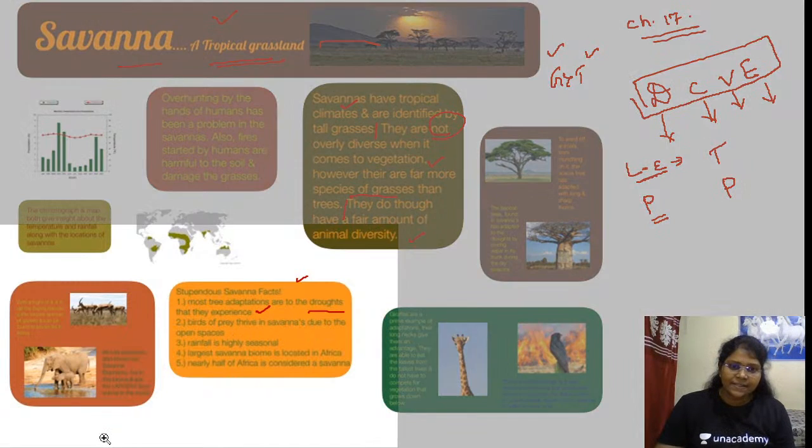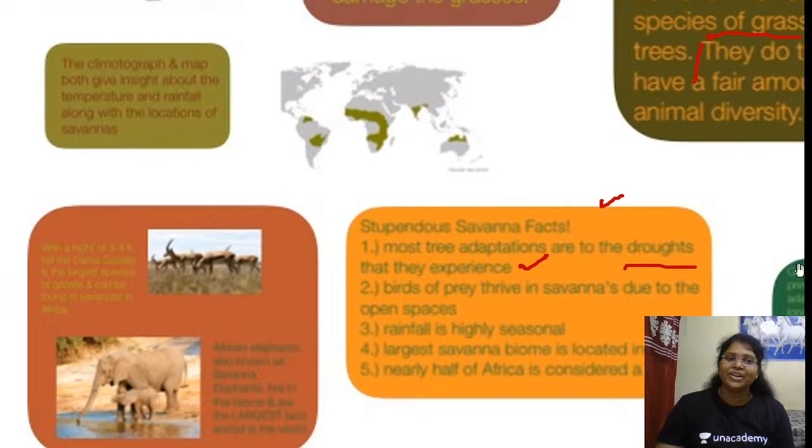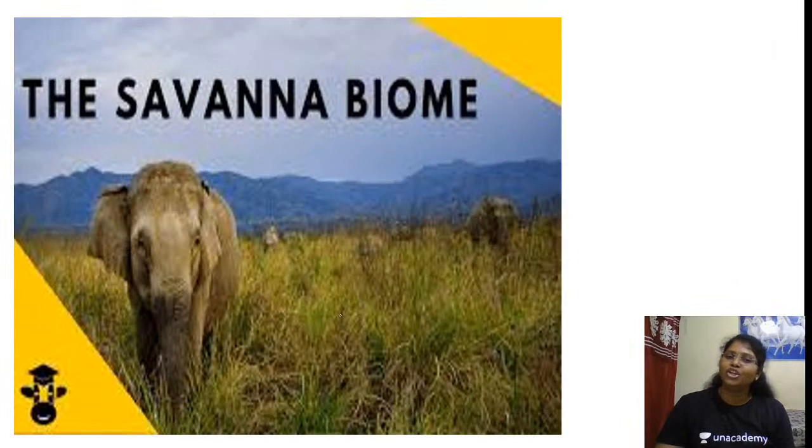Can I zoom this? Please look here. Yes, birds of prey thrive in savannas due to the open spaces. Rain is highly seasonal in nature. The largest savanna biome is located in Africa. Nearly half of Africa is considered savanna. Okay, so can I begin with the topic, ma?